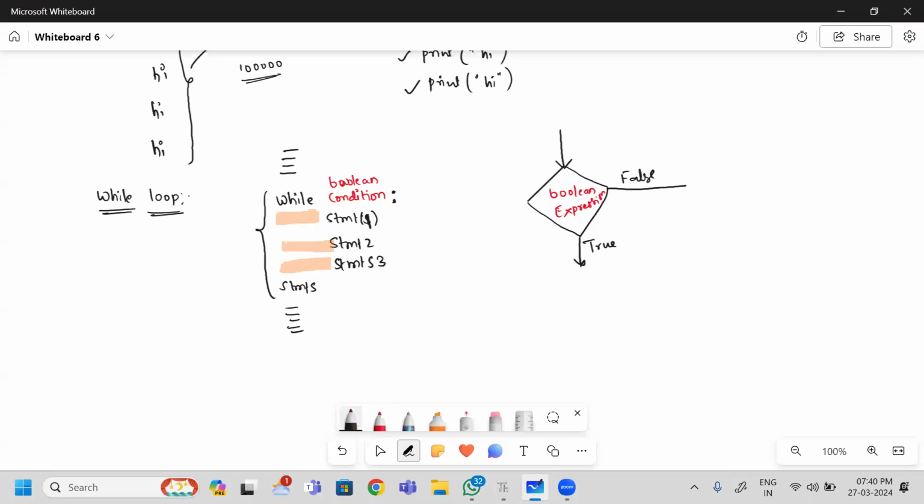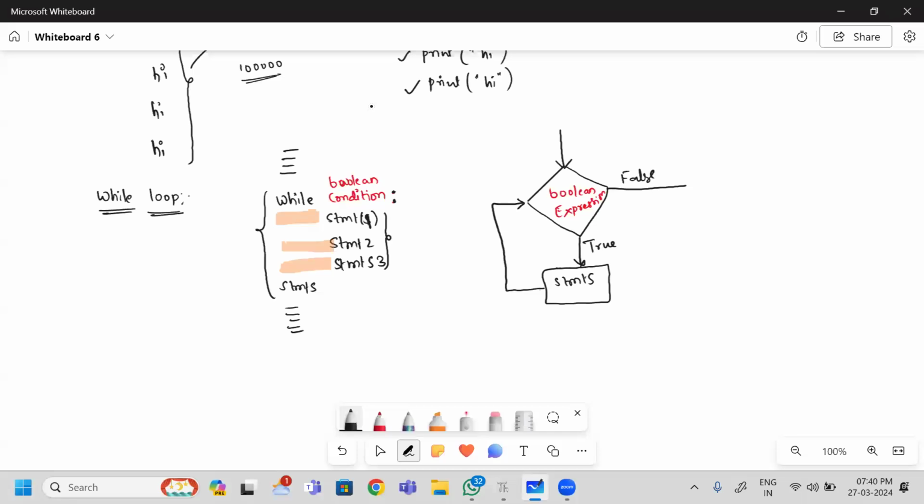So when it is true, what happens? The statements I included here are going to be executed. Once the statements evaluation is completed, then what happened? Again, it won't continue to the remaining part. It will go back to the Boolean condition again. Next, it will execute the statements.